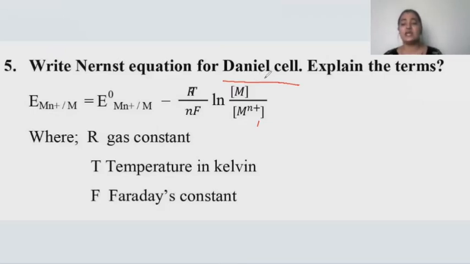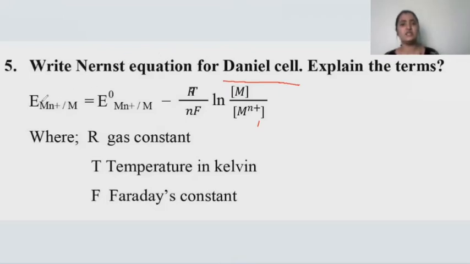Galvanic cells andre enu? Galvanic cells andre matlab these are the devices in which the electricity is produced due to the chemical reaction, and this can be said like it is a device in which the chemical energy is getting converted into the electrical energy. That is regarded as the galvanic cell. And in galvanic cell, the main and the best example will be a Daniell cell. ಈಗ Daniell cell ಅಂದ್ರೆ ಏನು ಅಂತ ಗೊತ್ತಾಯ್ತು ಅನ್ಕೊಂತೀನಿ ಮಕ್ಕಳ. And here the question is telling you that write Nernst equation for Daniell cell.